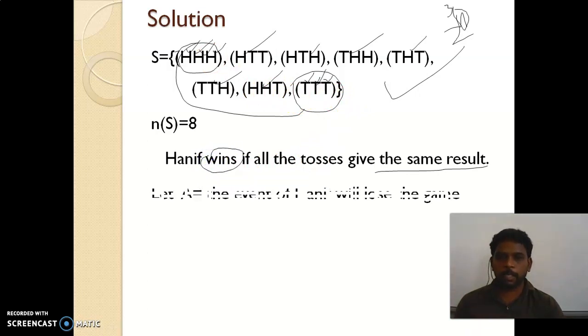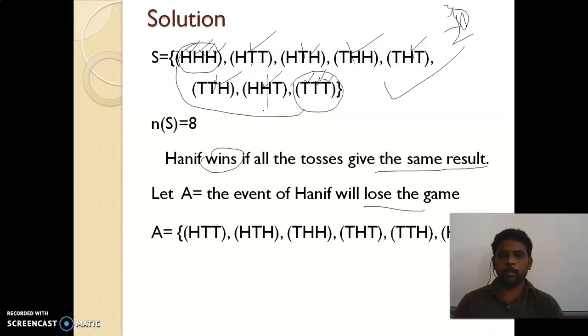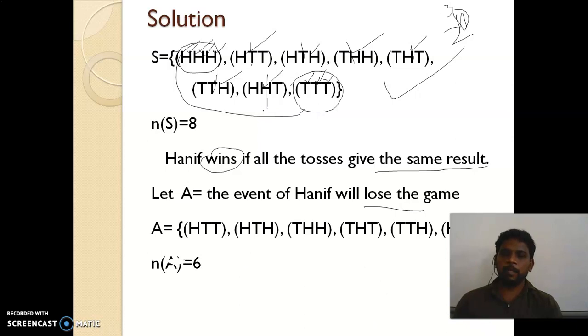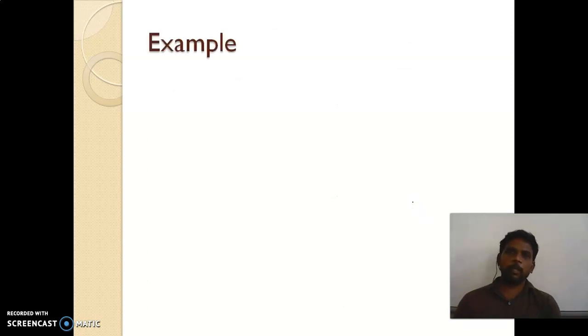But the question is they are asking to lose the game. So lose the game means without these 2 occurring. So without these 2, which are the possible cases now? So 1, 2, 3, 4, 5, 6. So here the number of favorable cases is nothing but 6 only, according to lose the game. Right. So the answer is 6 divided by 8, so 3 divided by 4 after simplification. Okay. Look at the next example.